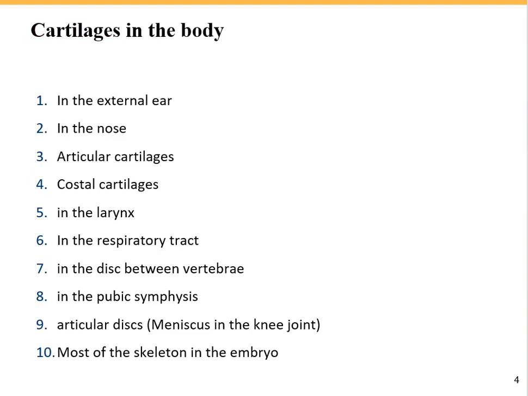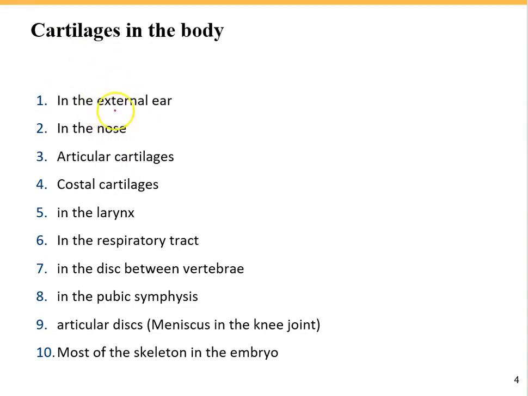In the external ear, we have cartilage. Cartilage is also found in our nose, in our joints, between the ribs and sternum, in our respiratory tract, in our spine, between the two hip bones, in our knee joint, and also most of the skeleton in the embryo was cartilage.